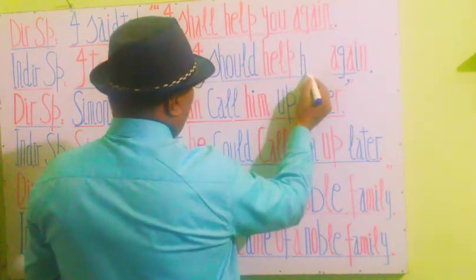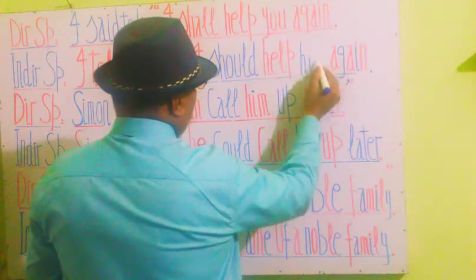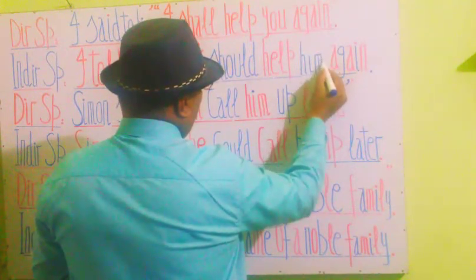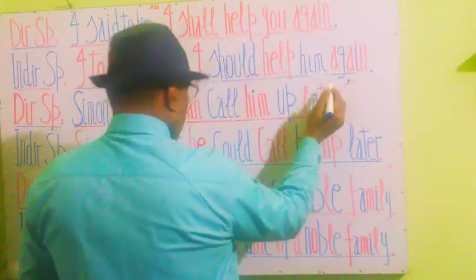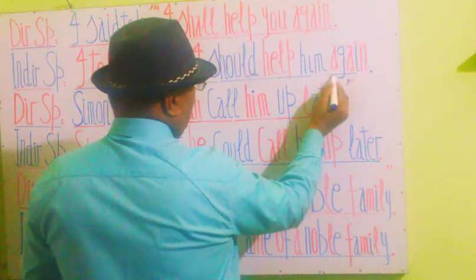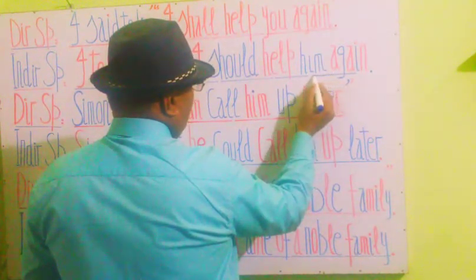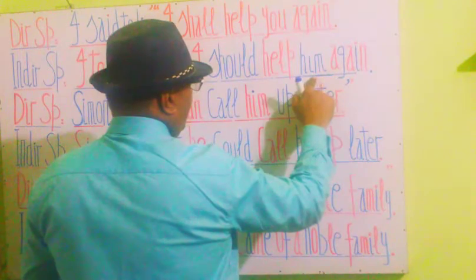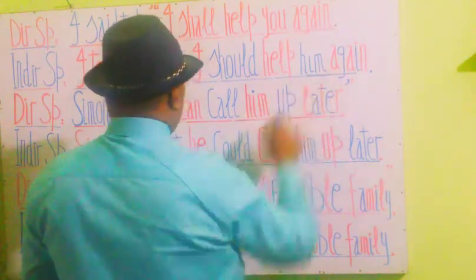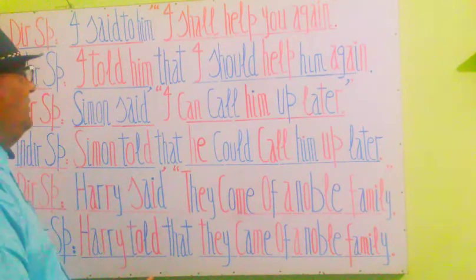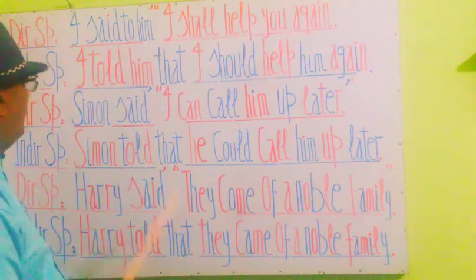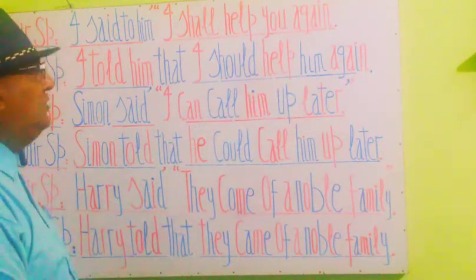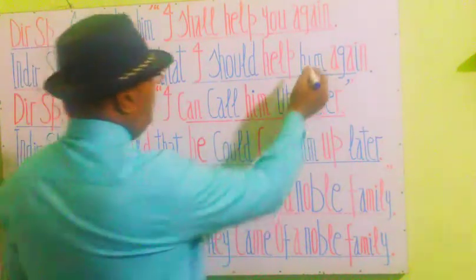So this is the change into indirect form. Let's read this change and this phrase again to memorize it. Here you see we have made a correction here. We write down here him, because per rules we have to write him. See the change here, right? Read it out. I told him that I should help him again.